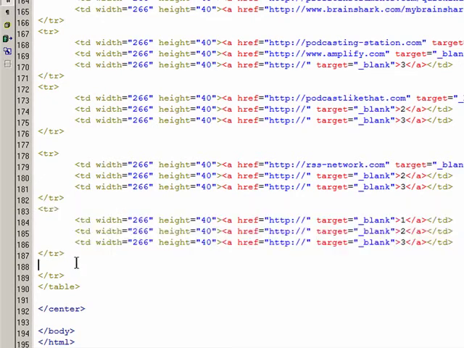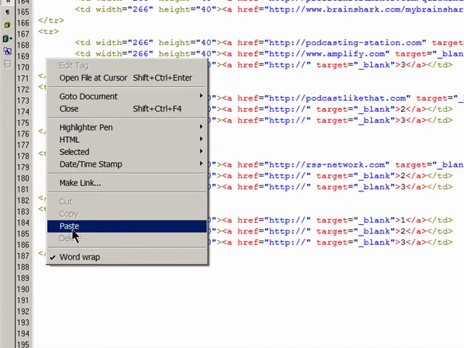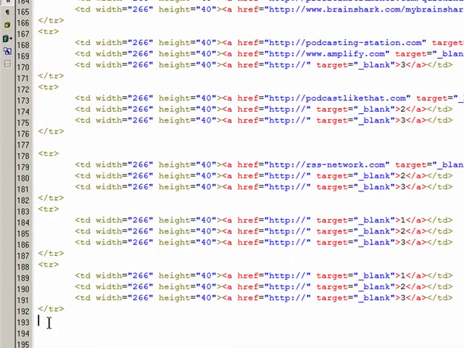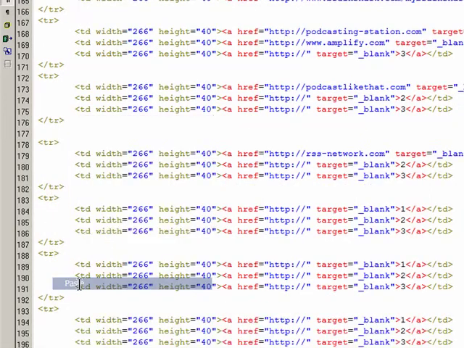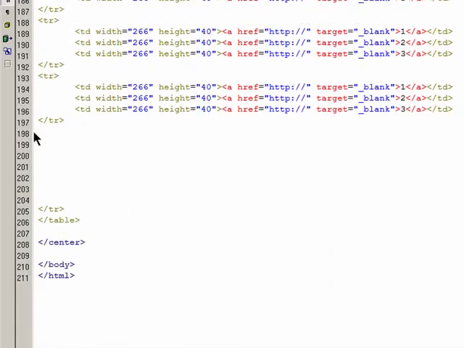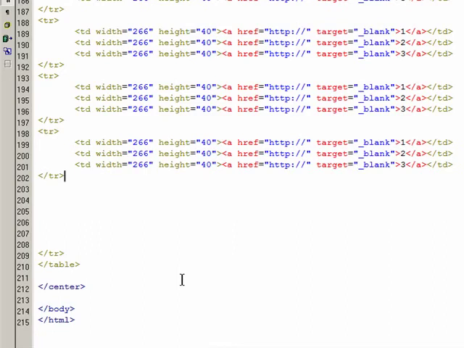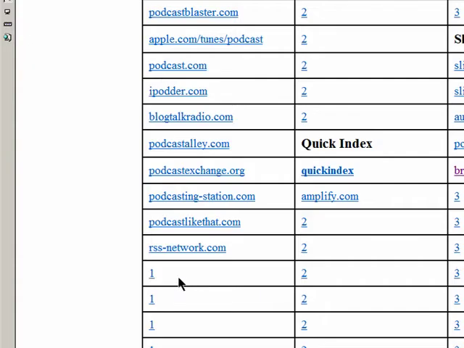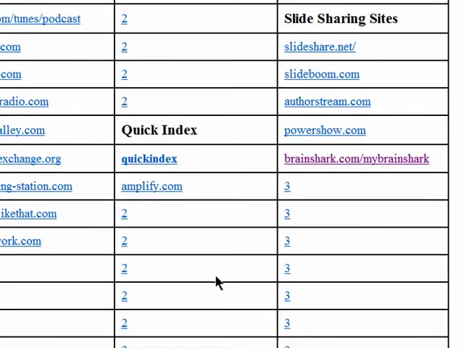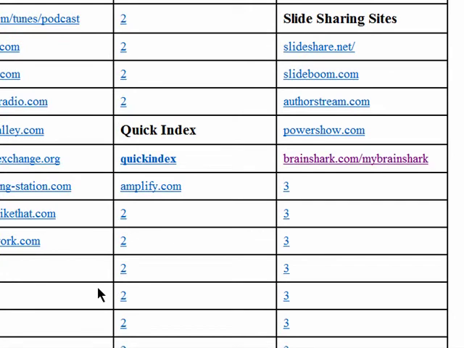and now open up some space down here and simply paste that in, and you can put as many of these in here as you like. Okay, and then let's go out here and take a look and see what we made. And there you can see we've added a number of new columns and rows down here, so you can add lots of new content if you like.